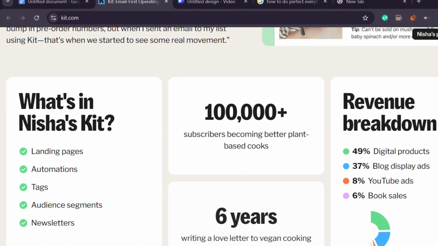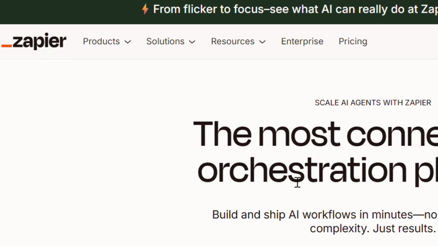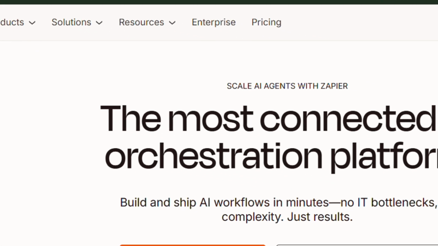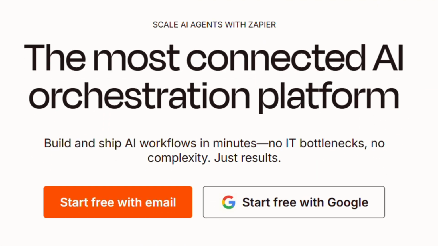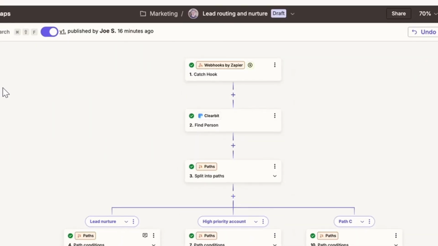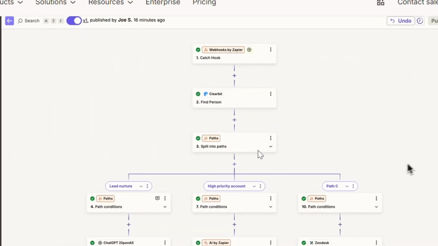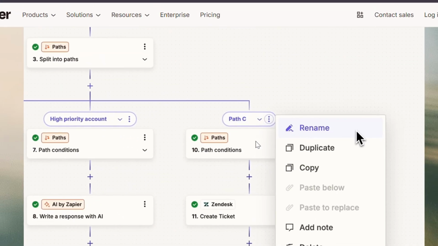You can also set up automated workflows using Zapier to save time. For example, when someone buys your product, you can automatically send them a thank you email, invite them to a feedback form, and add them to a customer-only list. This way, you can reach out to them later when you release an updated version or a new product.